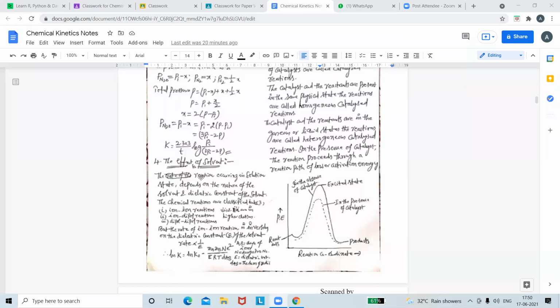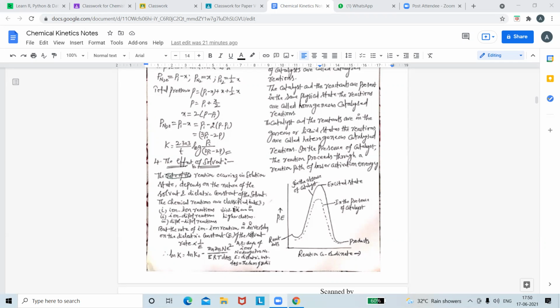Then let us move on to the solvent. The reaction occurring in solution state depends on the nature of the solvent. Okay, that is a constant of the solvent. The chemical reactions are classified into three types: ion-ion reactions, ion-dipole reactions, dipole-dipole reactions. But the rate of the reaction is inversely proportional to the dielectric constant of the solvent.